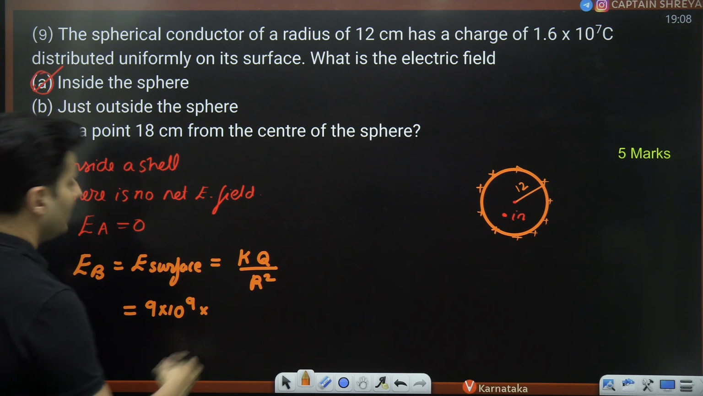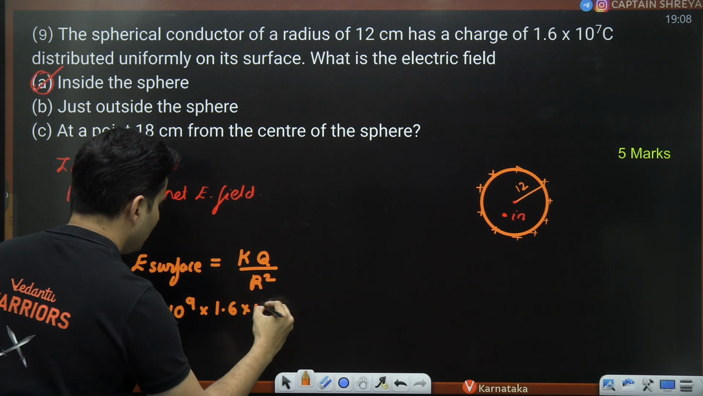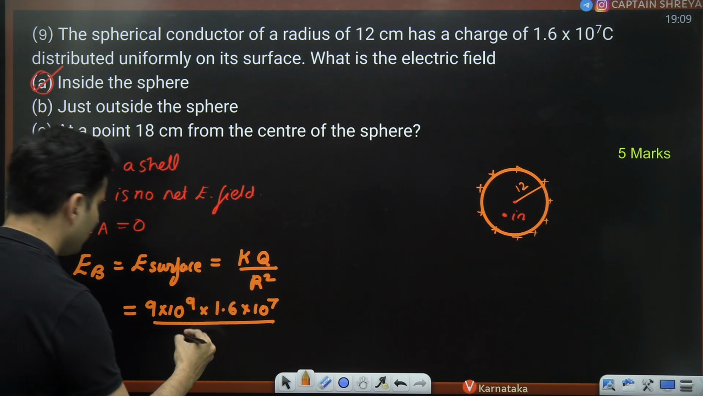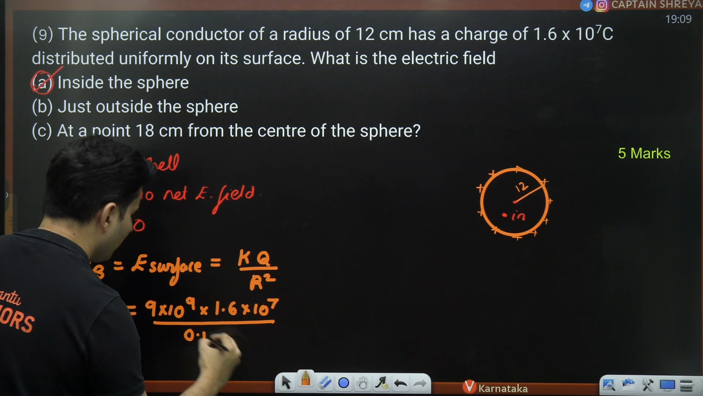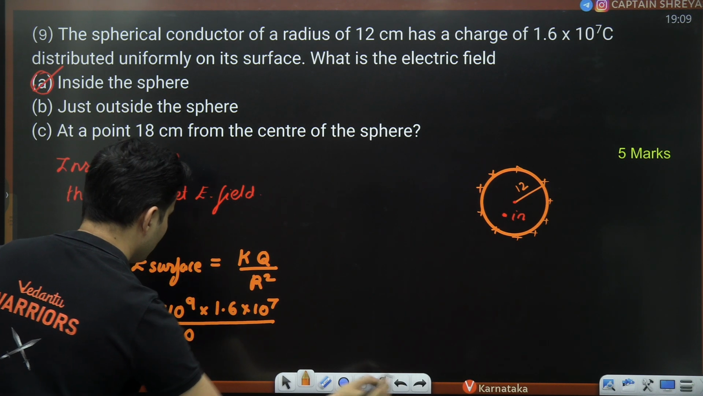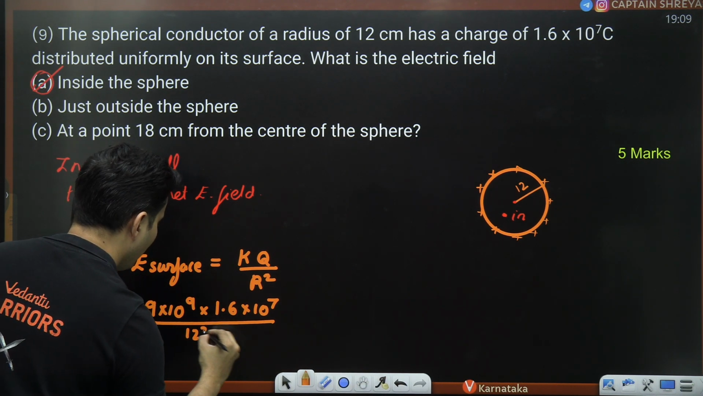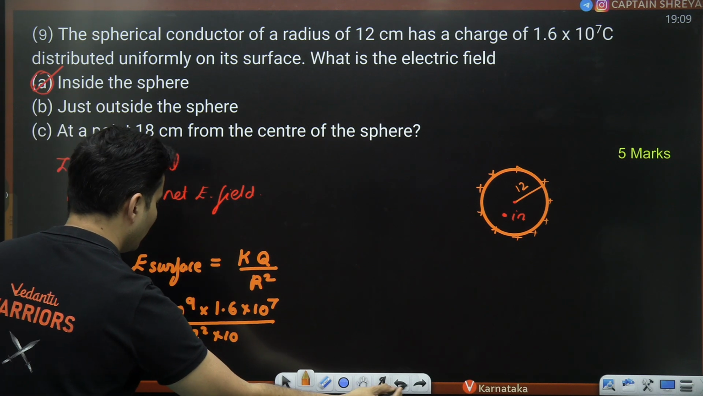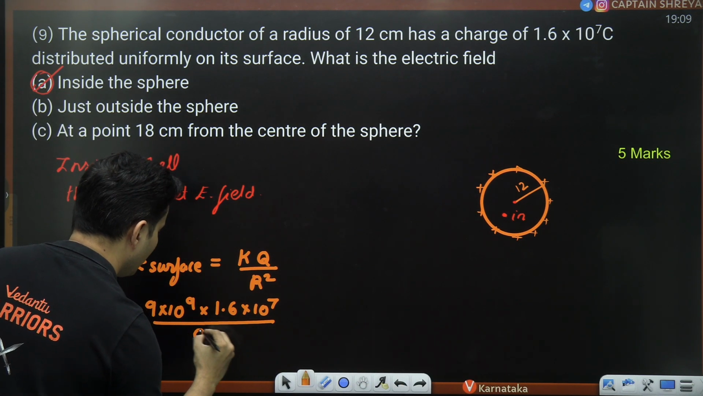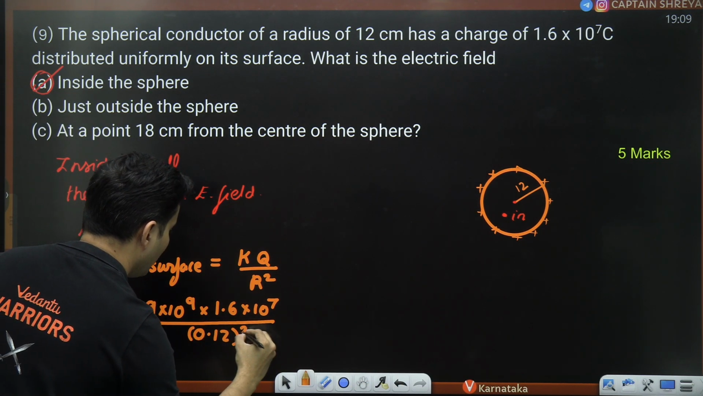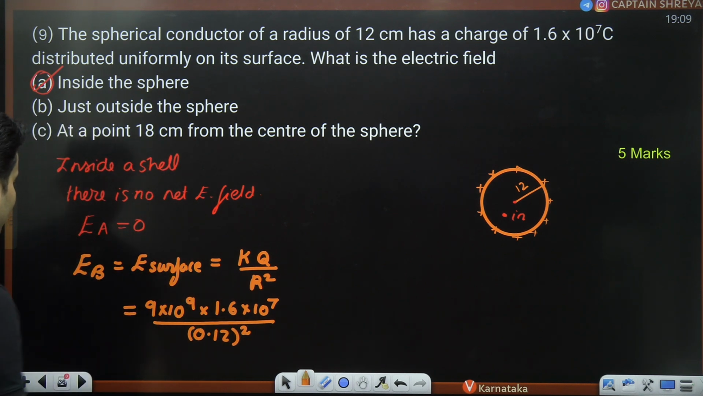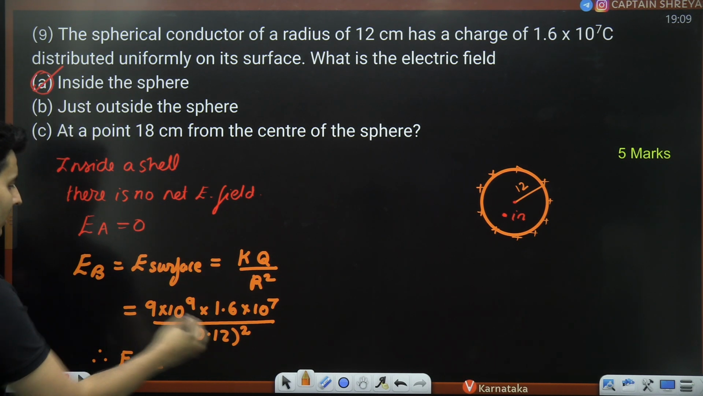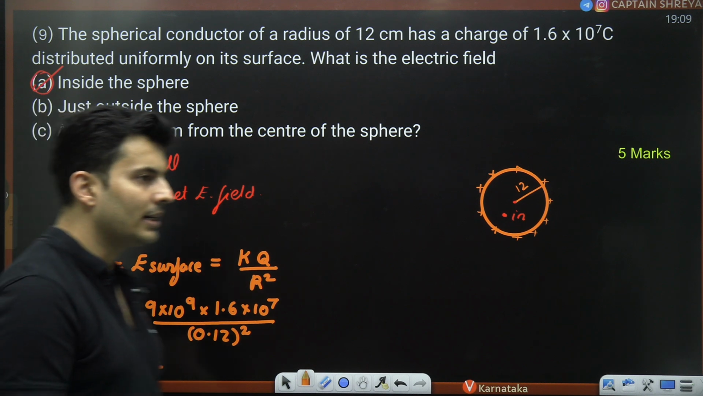Charge is 1.6 into 10 to the power 7, divided by distance, which is the radius, 12 centimeter, which means 0.12, or you can also say 12 square into 10 to the power minus 4. Or if you don't like it like that, no issues, you can just put 0.12 and then whole square. It is in meters. That is going to give me the electric field on the surface. You can do the math, you will get the answer.